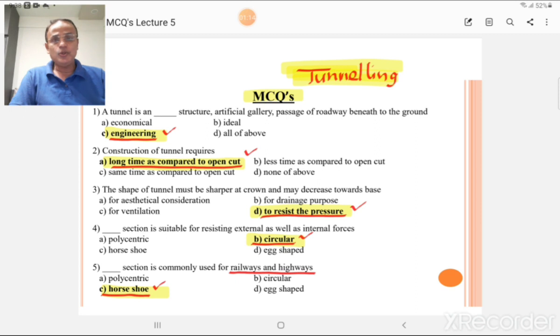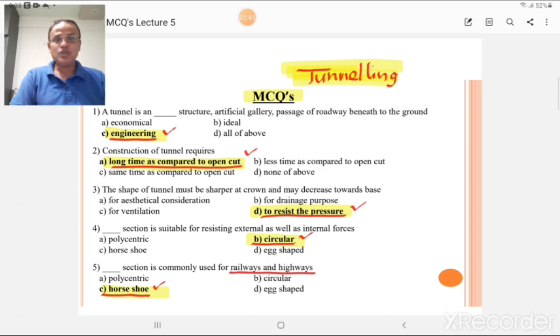First of all, I am going to read the MCQ and read only the appropriate answer, but I advise all students to read the other options also to get your idea clear. Okay, then the first MCQ is: a tunnel is an dash dash structure, artificial gallery, passage of roadway beneath the ground. A tunnel is an engineering structure.